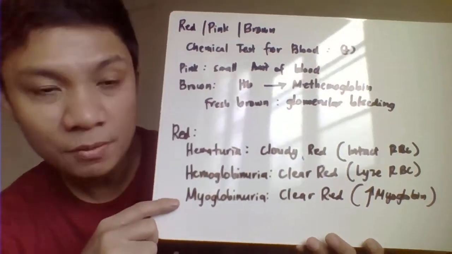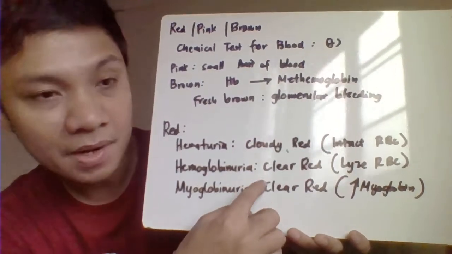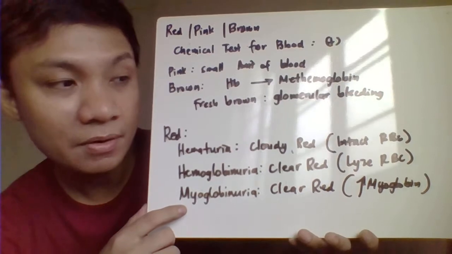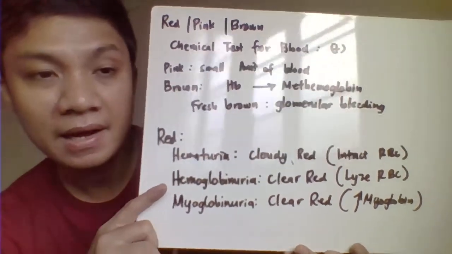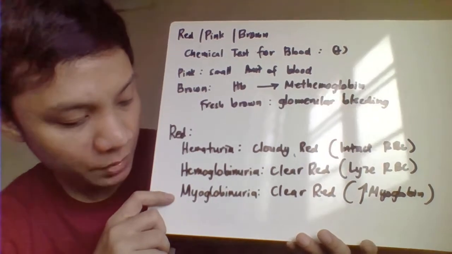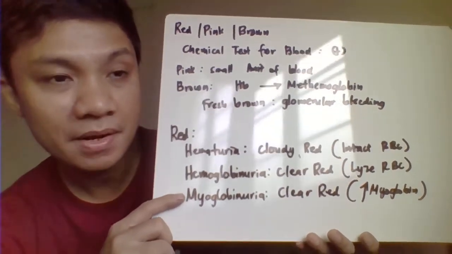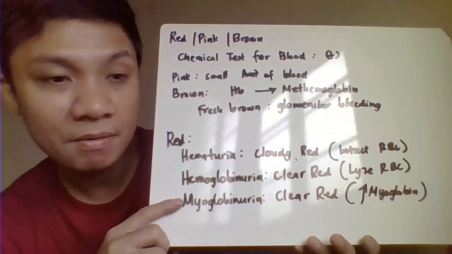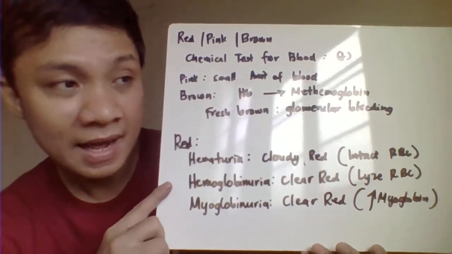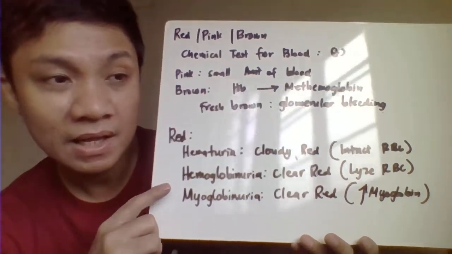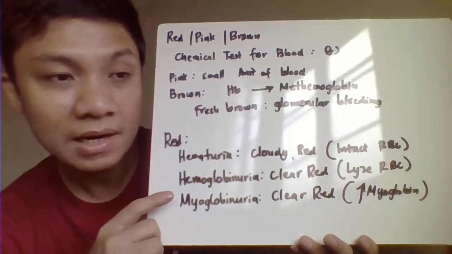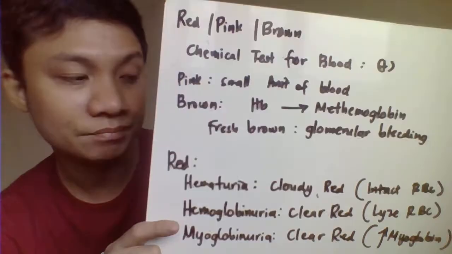Hemoglobinuria and myoglobinuria will be characterized by the presence of clear red urine, not cloudy but clear red. Hemoglobinuria is characterized by the presence of lysed RBC, whereas myoglobinuria is the presence of high myoglobin, or muscle proteins. How do we know if it is hemoglobinuria and not myoglobinuria, since both of them would have a clear red urine specimen?